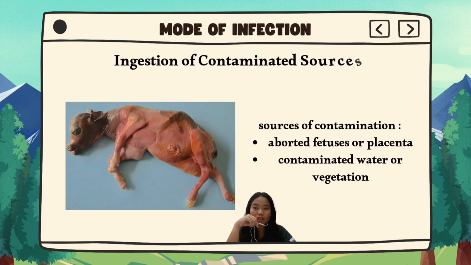The first mode of infection is ingestion of a contaminated source. Wildlife often contract brucellosis by consuming Brucella-infected tissue or fluid. Sources of contamination involve aborted fetuses or placenta, where this material contains a high concentration of Brucella bacteria. The next source is contaminated water or vegetation. This is because the bacteria can survive in cool, moist environments for weeks up to a month. So, wildlife feeding in that area may ingest the bacteria.